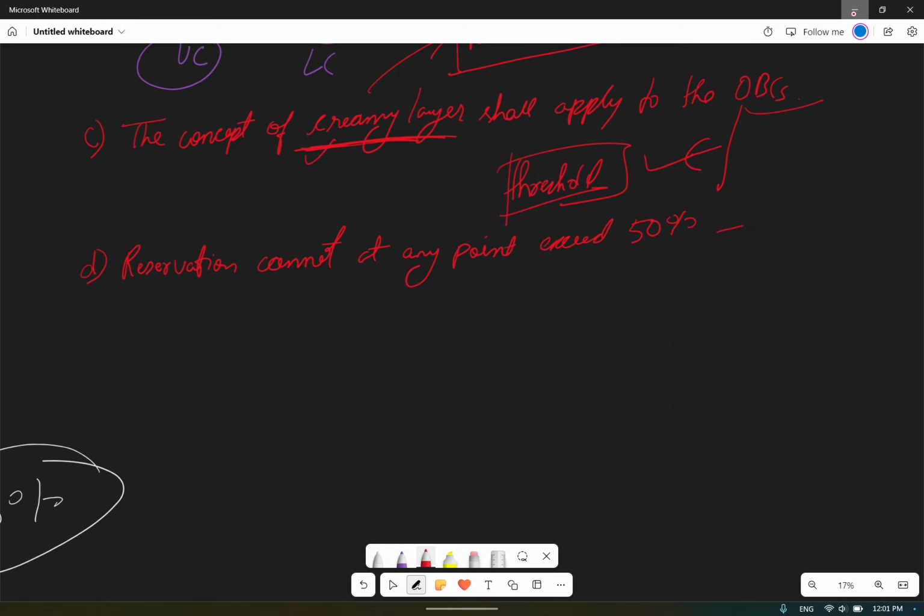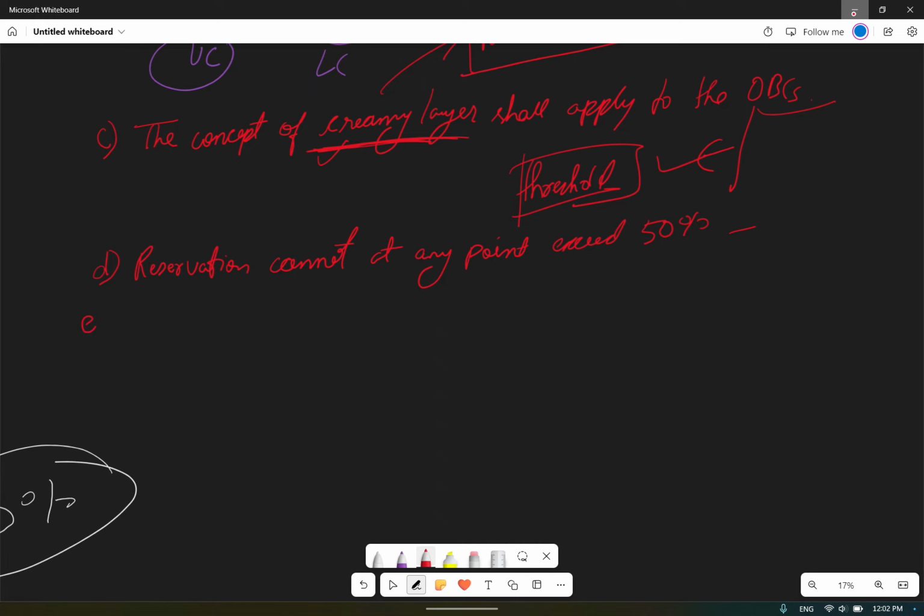When the economic weaker section reservation was being implemented, it was going above the 50%. So it was told that the reservation being given is not on the basis of caste. They amended the constitution with Article 15 clause 6 and Article 16 clause 6 to provide the reservation for the weaker section. So on top of that, economic weaker section was awarded 10% reservation.